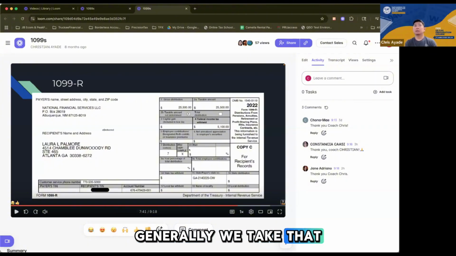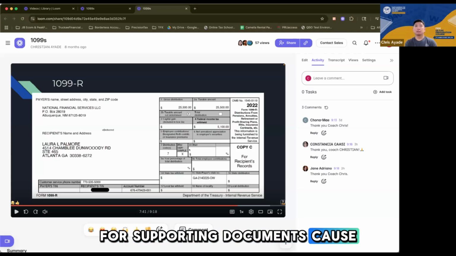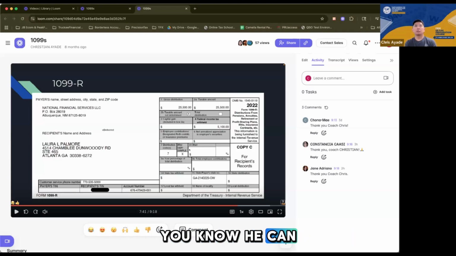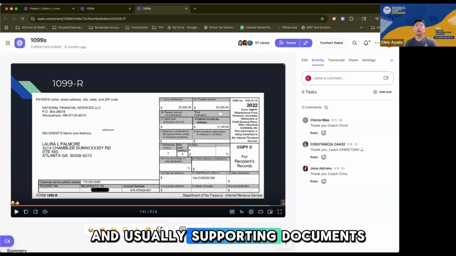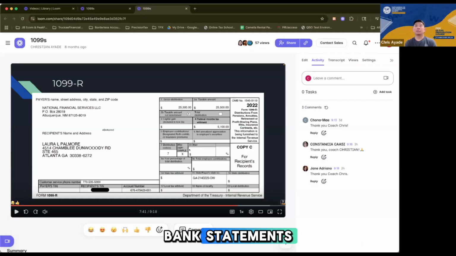Generally, we take that. We don't usually ask for supporting documents because the client can keep them, and if audited, it's the taxpayer who is audited, not the firm. The taxpayer is required to submit the supporting documents to the IRS, and usually supporting documents for expenses are bank statements.